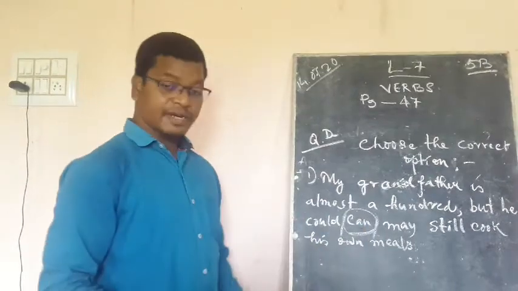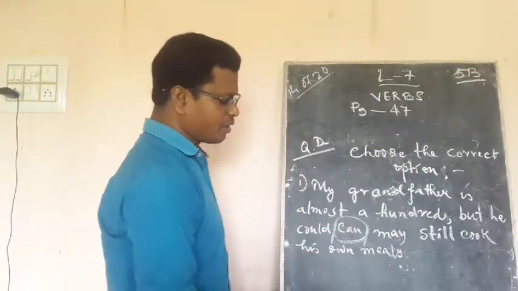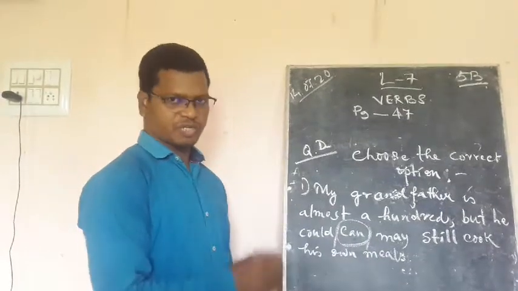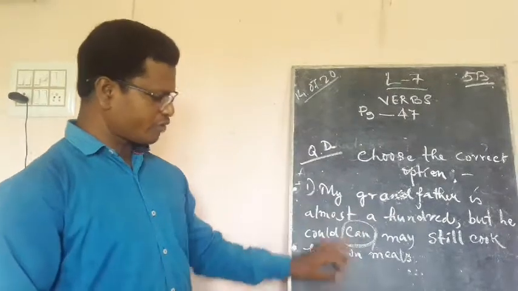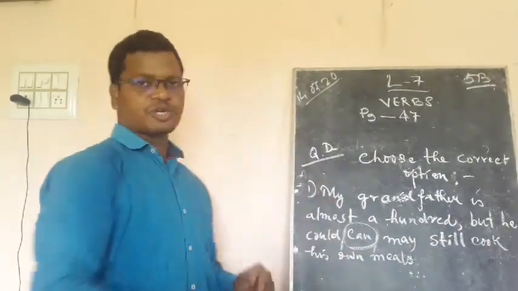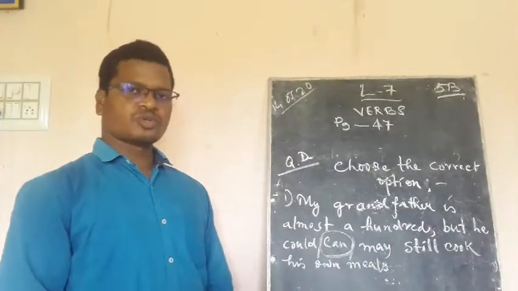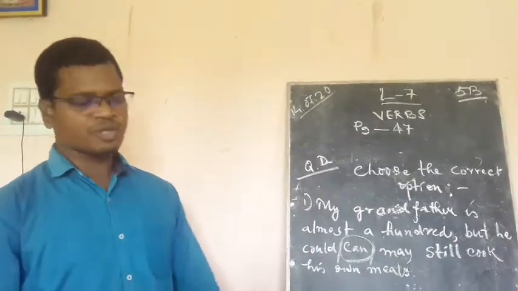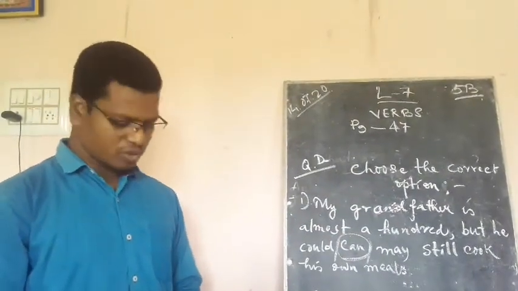If I think that can is the right option over here, then either you circle it or put a tick mark to it. This is how you are going to write in the copy. So I will know from what you have written what the options available in that particular sentence are. So don't write only the correct options. Please write down the options whichever are there in the book.